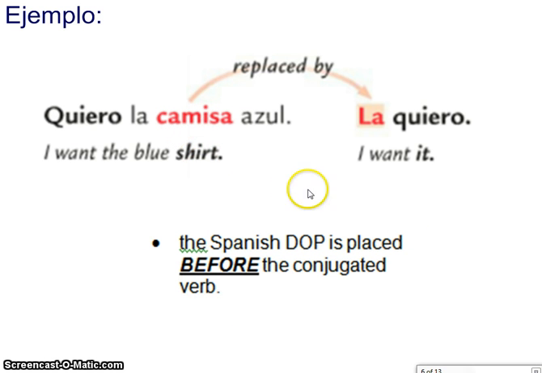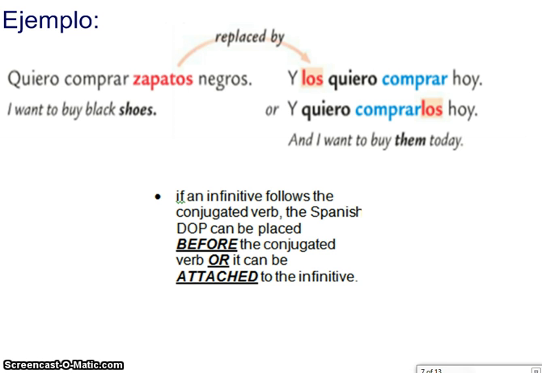So again, the Spanish direct object pronoun is placed before the conjugated verb. However, if an infinitive follows the conjugated verb, the Spanish direct object pronoun could be placed before the conjugated verb or after, attached to the infinitive. For example, I want to buy black shoes. If you want to say I want to buy them, you could say los quiero comprar or quiero comprarlos.